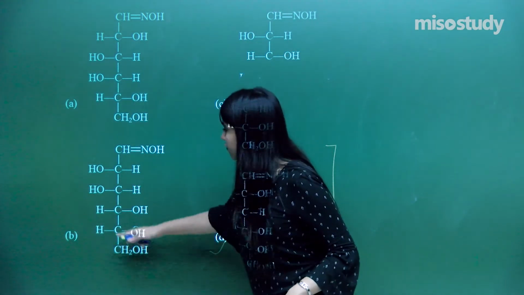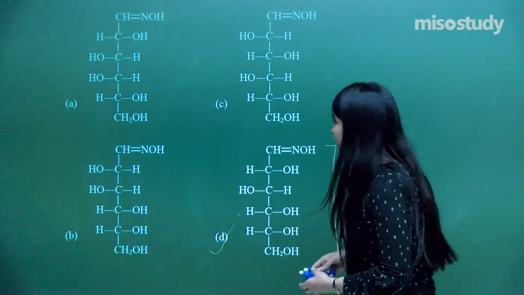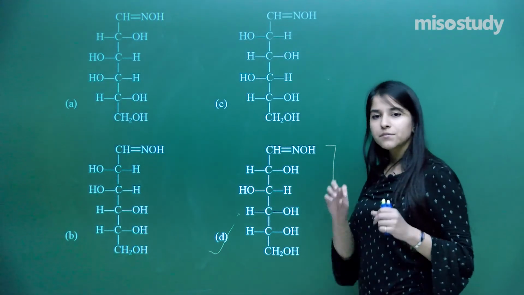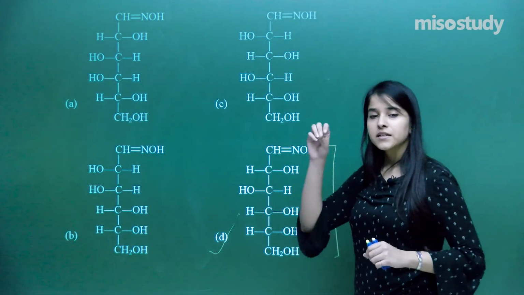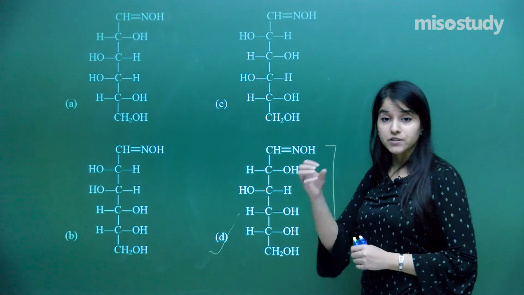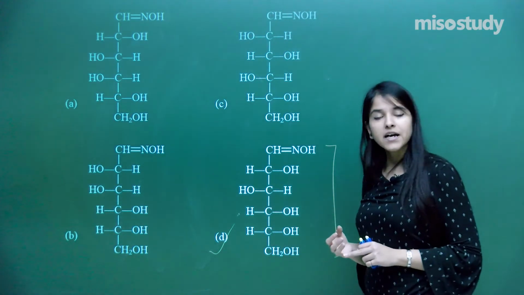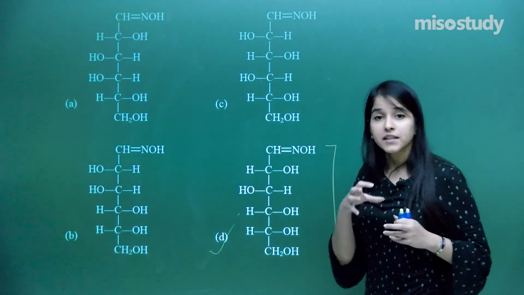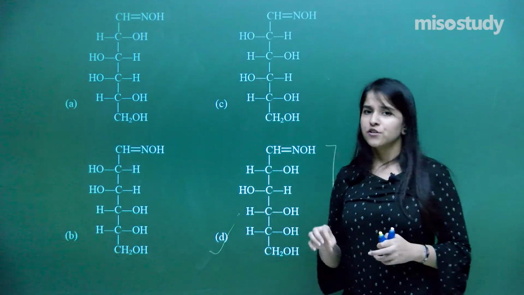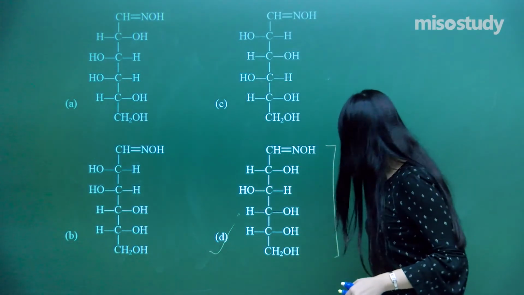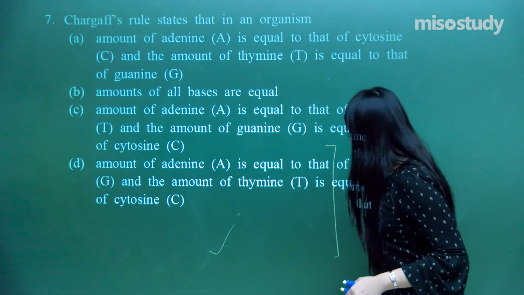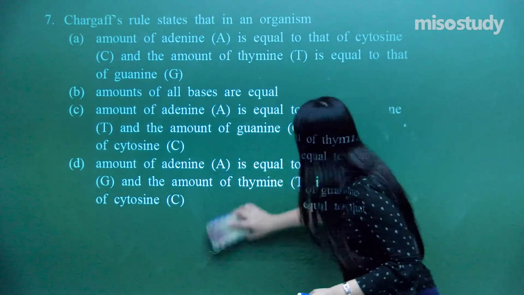You can have a check over here. This is not our option. So I hope everybody is clear with the concept. It's a super easy question. It actually needs the reaction mechanism, the formation of oxime. You must have done this mechanism in the case of aldehydes and ketones as well. So that is just a simple reaction that we have done. Let us move on to the 7th.